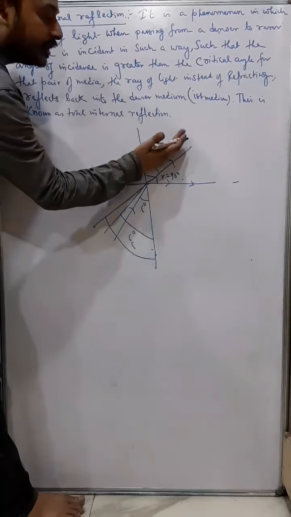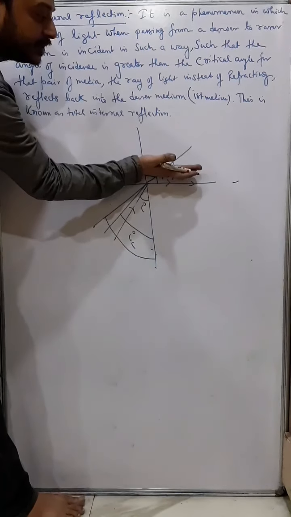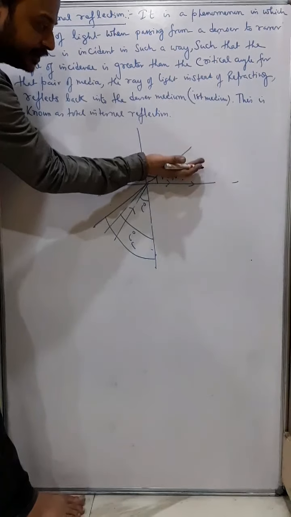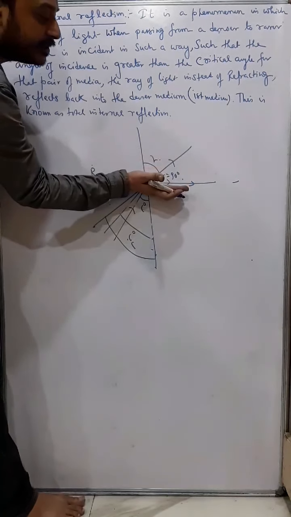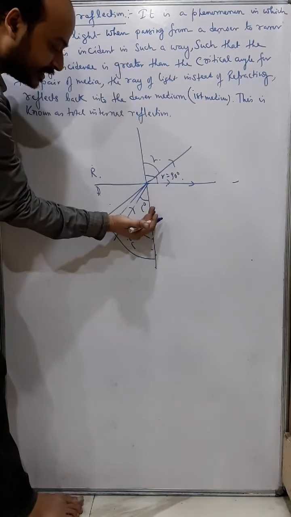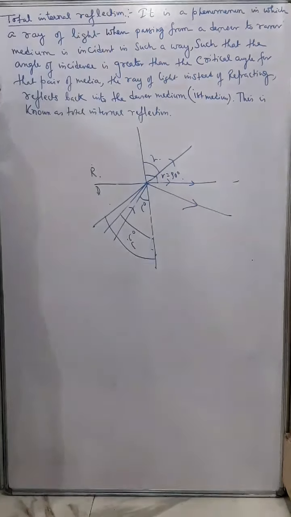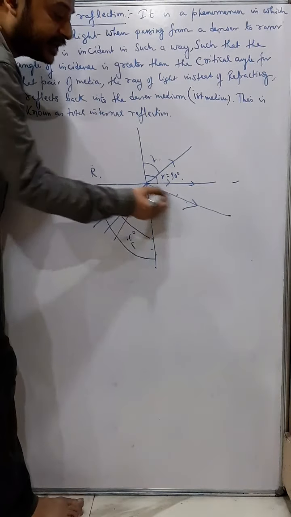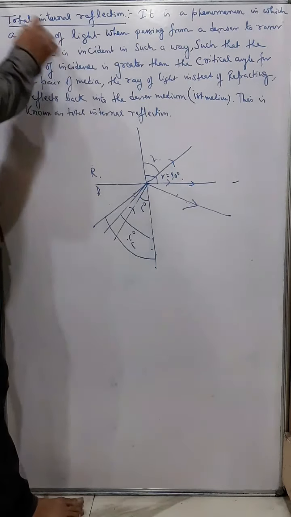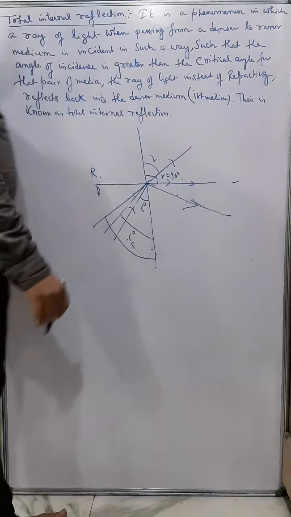now you can understand how the rays of light were moving. It was moving downward. I am increasing this angle of incidence. It is moving in this way. Again I am increasing. It is moving in this way. Again I have made it equal to the critical angle. Then the ray of light becomes 90 degree. And now if I increase it more than the critical angle, the ray of light reflects back into the same medium. And now you can see there is no refraction taking place. It is reflection taking place. And this phenomenon is called total internal reflection. Understand? So this is known as total internal reflection.